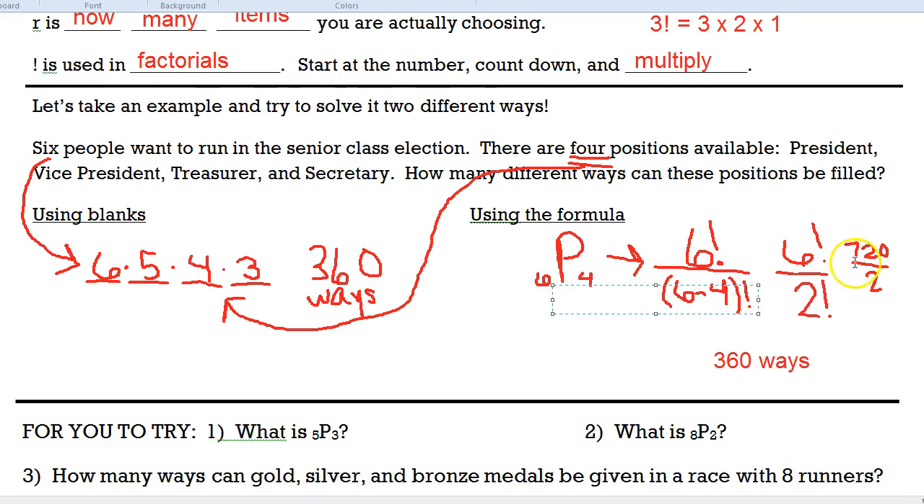All right, I'll leave you guys to do the last few on your own. It does say for you to try, so let's see how you do with it.